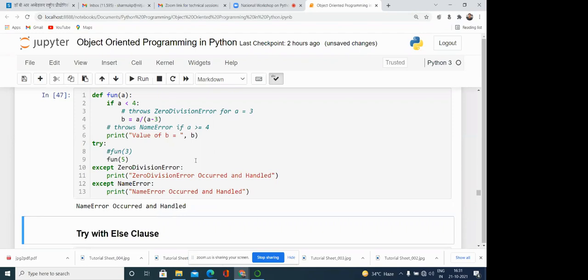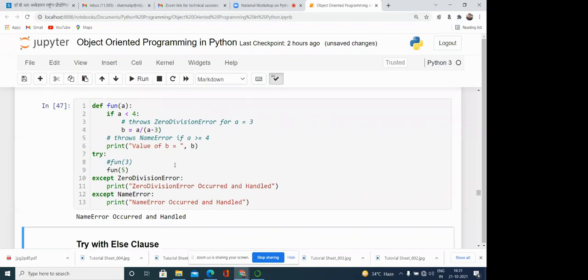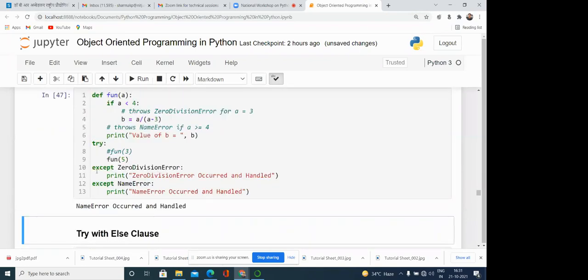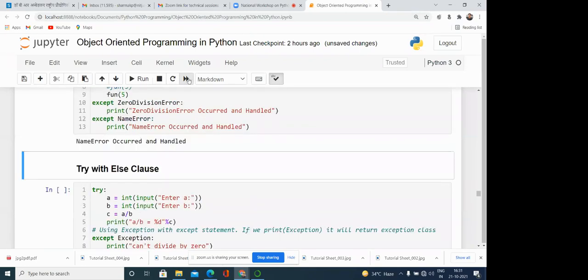Okay, so multiple except blocks are allowed if we want to handle specific errors. This is the meaning. Now one more syntax is there, that is try with else clause.